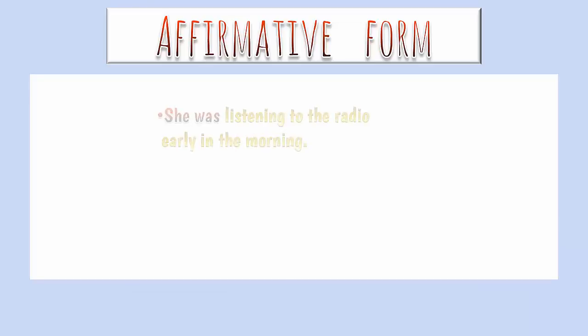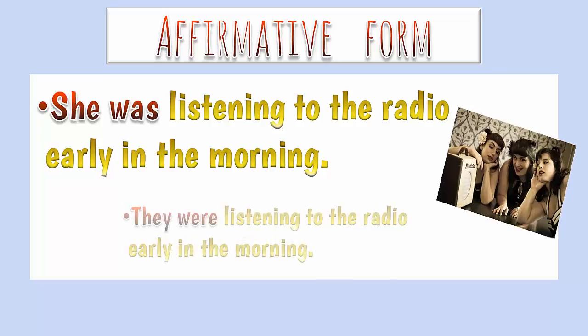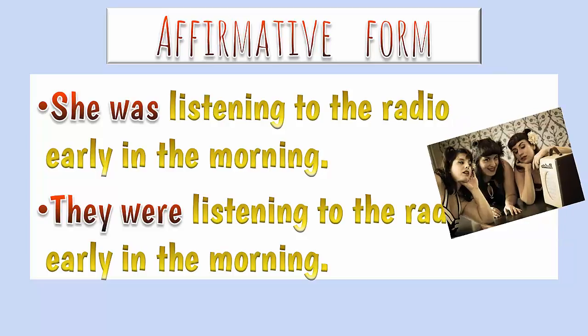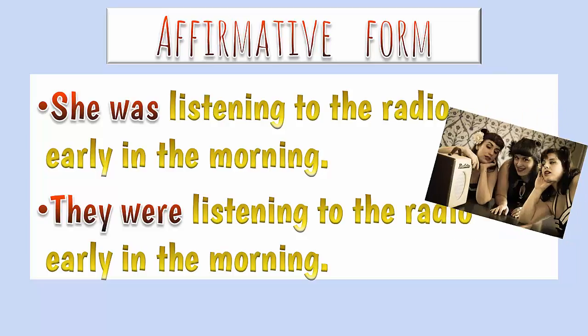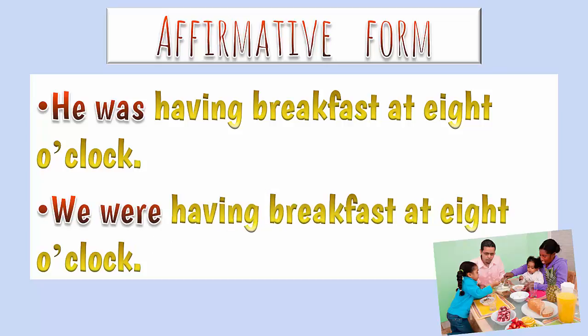She was listening to the radio early in the morning. They were listening to the radio early in the morning. Or, he was having breakfast at 8 o'clock. We were having breakfast at 8 o'clock. So these are examples using different pronouns in the affirmative form, all of them.